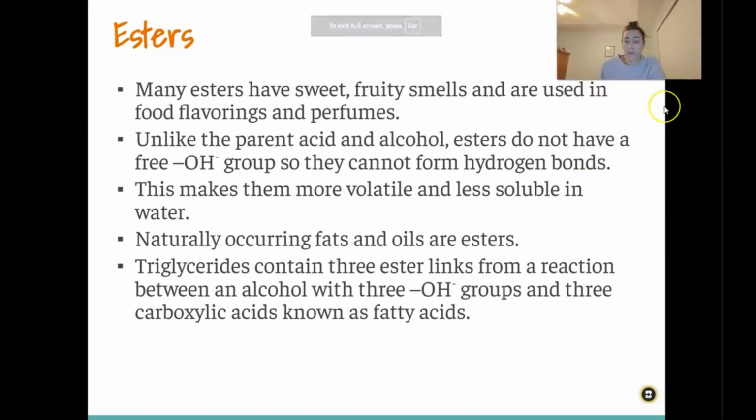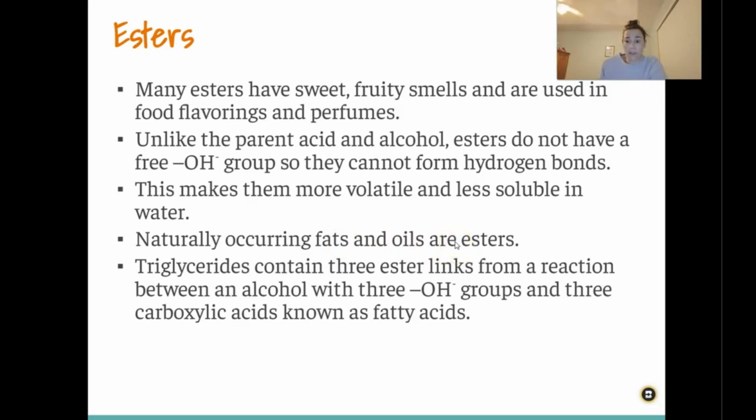So esters usually have a sweet or fruity smell and are used in food flavorings and perfumes. Unlike the parent acid, the carboxylic acid and the alcohol, esters don't have that free hydroxyl group, so they can't form hydrogen bonds, which makes them more volatile and less soluble in water, which is why they're oftentimes used in perfumes. Naturally occurring fats and oils are also esters.